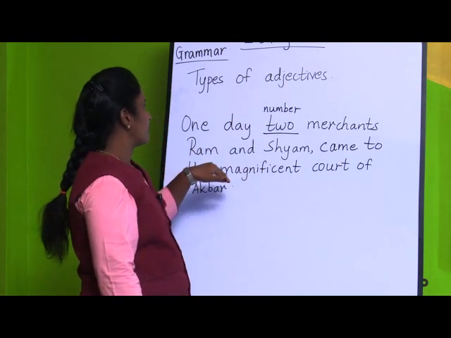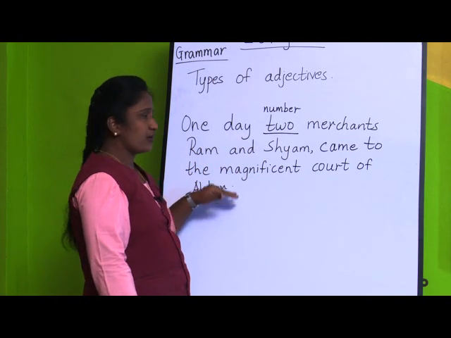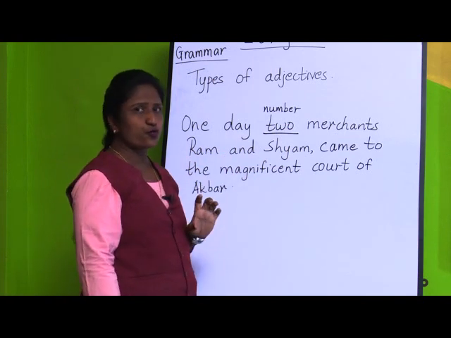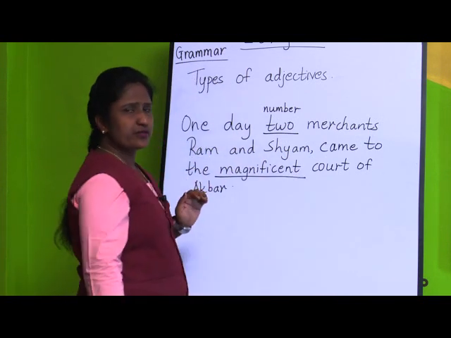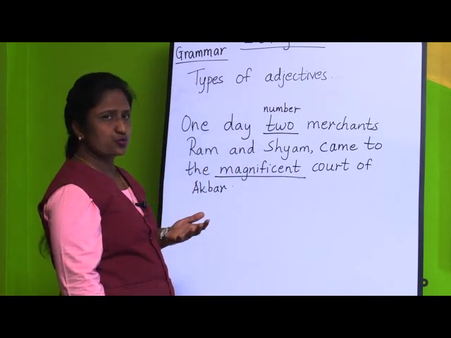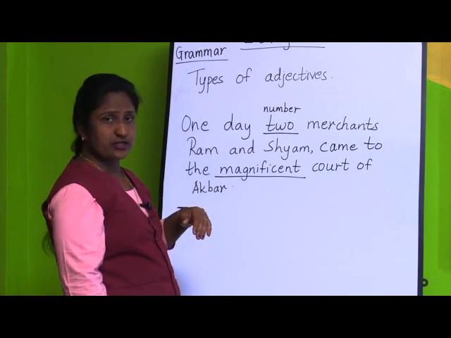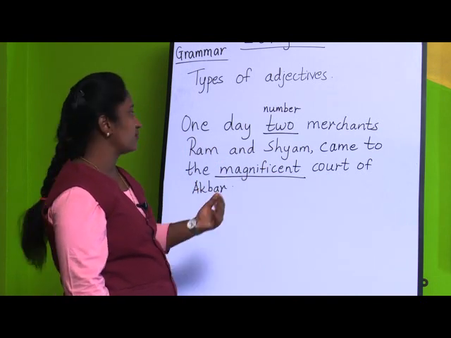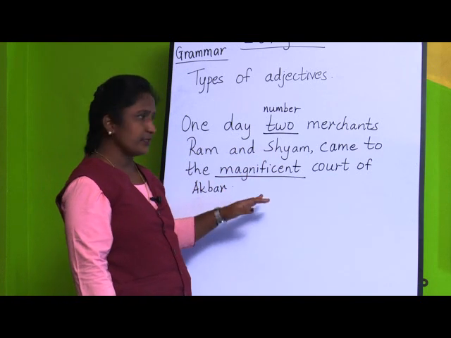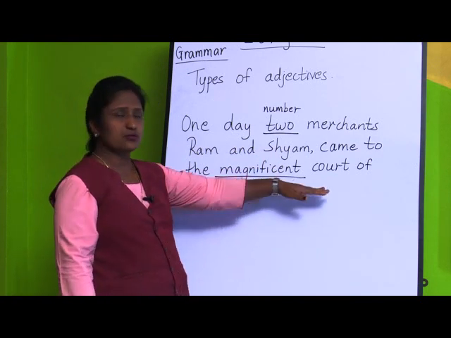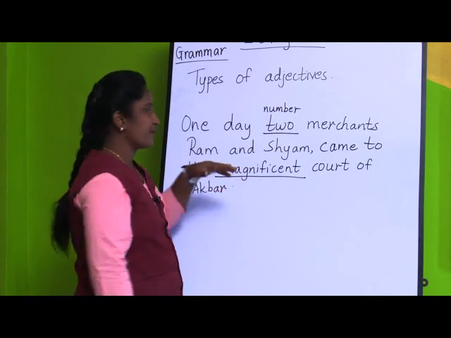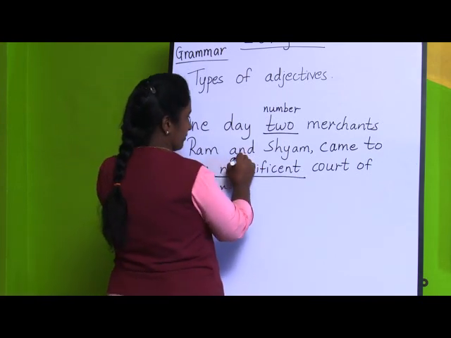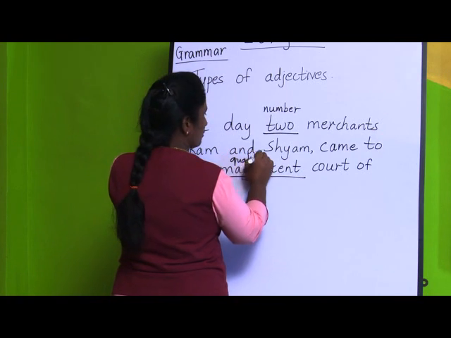So, came to the magnificent court of Akbar. What kind of court was it? It was magnificent. When do we use these words to ask the question, to get an adjective? When we want the answer for adjective of quality. So here the court is described, or we have told the quality of the court. So this is an adjective of quality.